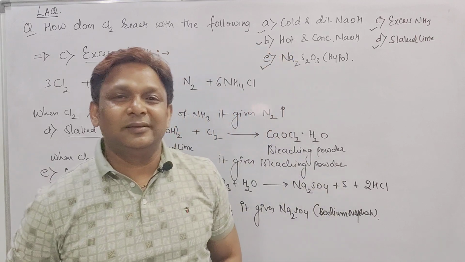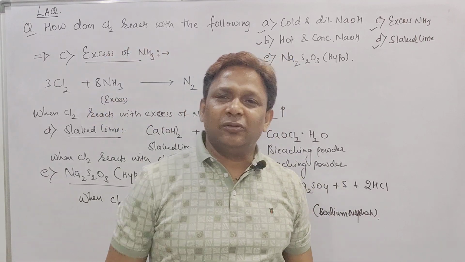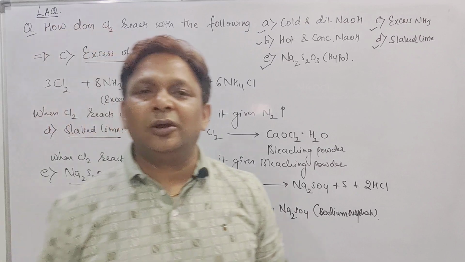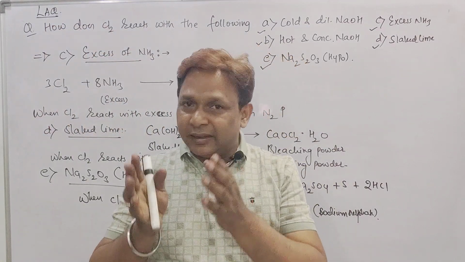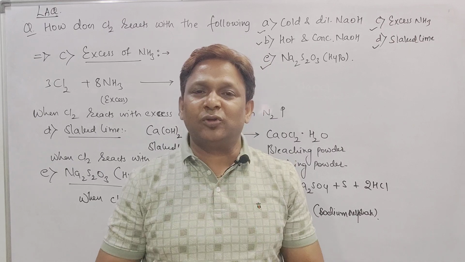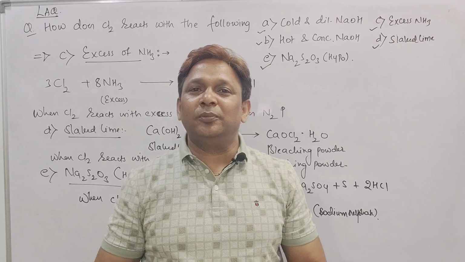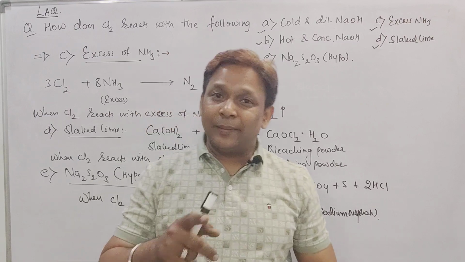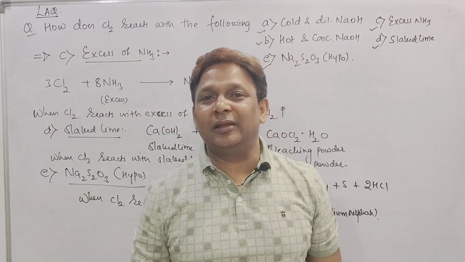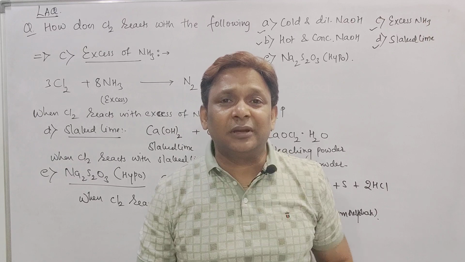So all the chemical properties of chlorine are completed. Is it clear, beta? Once again you can revise whatever I told you. Chlorine can be prepared in the lab. How can it be prepared in the lab? NaCl plus H2SO4 plus MnO2. It gives NaHSO4 plus MnCl2 plus Cl2 plus water. That is the lab method.